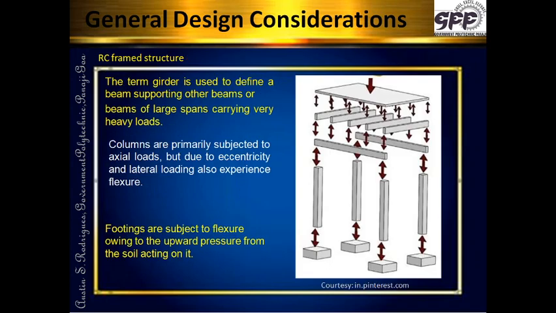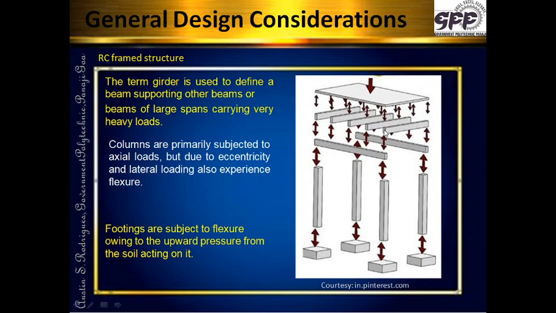Now the term girder is used to define a main beam, a large beam, a heavy beam which generally supports the other beams. These girders are normally large span beams, huge section beams, so they are known as girders, or some people also call them primary beams, and the other beams are termed as secondary beams. So we have two types of beams, the girder and the beams.